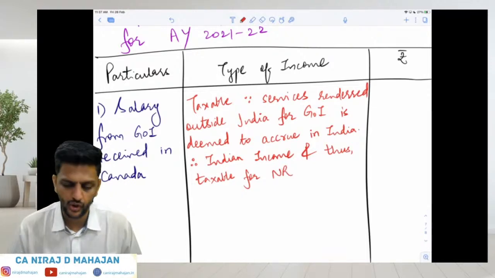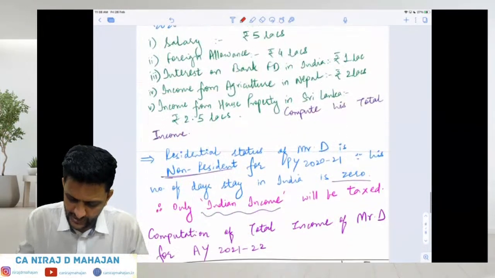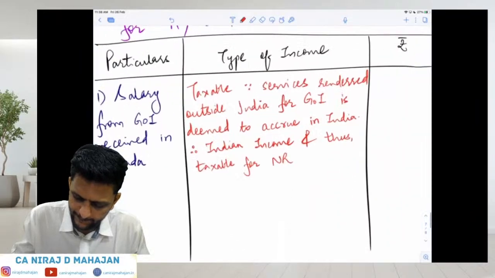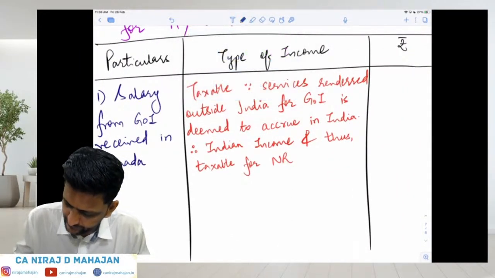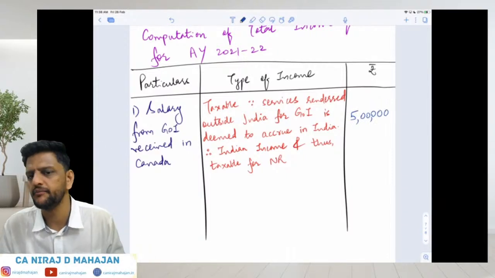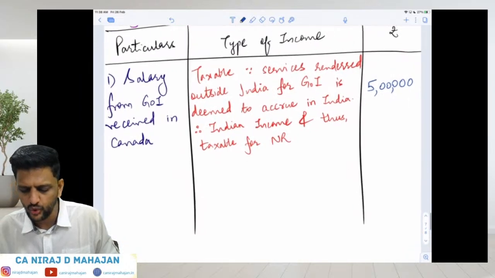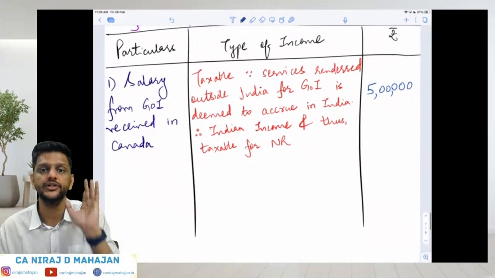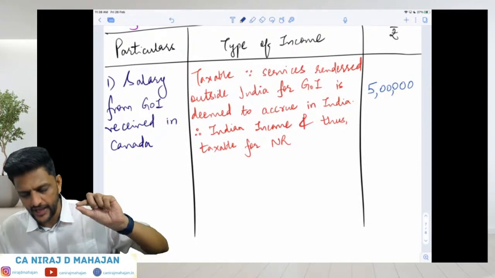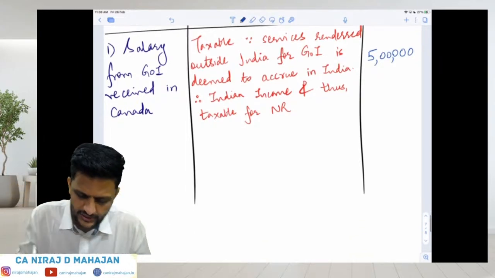Thus taxable for non-resident. Clear till here? How much are we taxing him? It is rupees 5 lakhs. This will be taxed in India even if he is NR. Keep that in mind because it is Indian income. Why is it Indian income, bachcho? Because it is deemed to accrue or arise in India as per section 9, for services provided to the government of India, even if the actual service is outside India. So it is deemed to be accruing or arising in India.